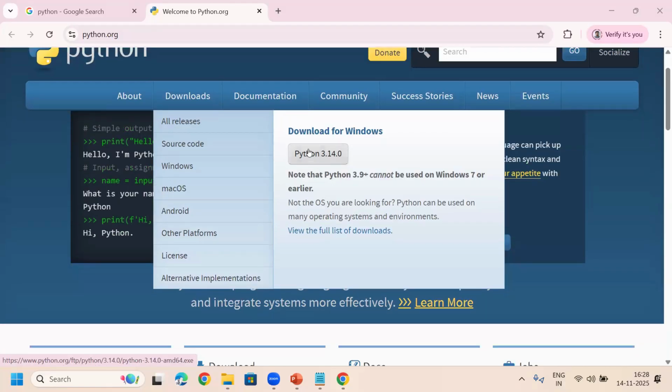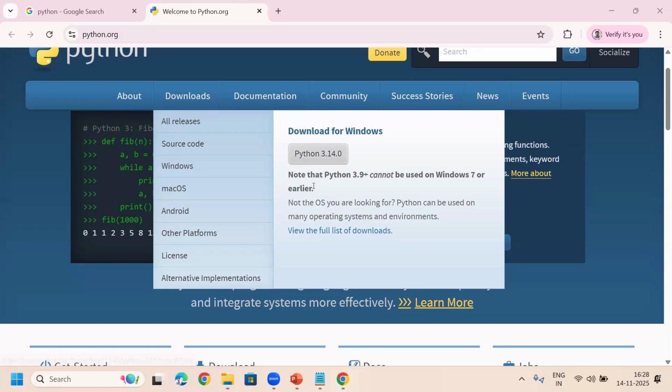Notice here: Python 3.9 plus cannot be used on Windows 7 or earlier. However, don't worry. Right now we are using Windows 10 or 11. Windows 7 is the older one, and we are not using Windows 7, 8 right now. So we are using the latest Windows. Maybe you will have Windows or Mac also.